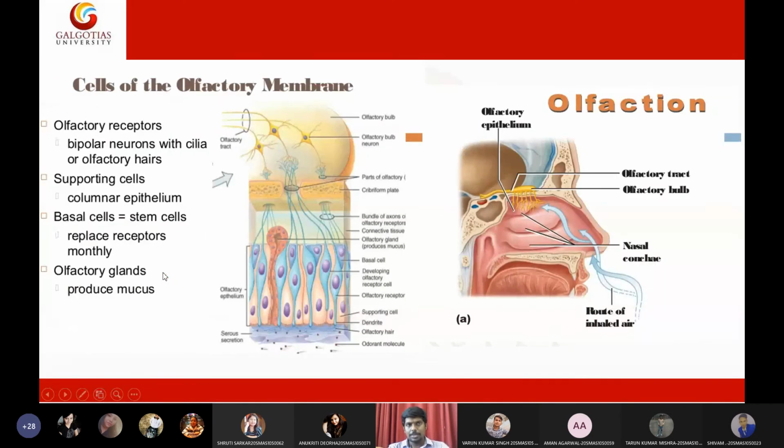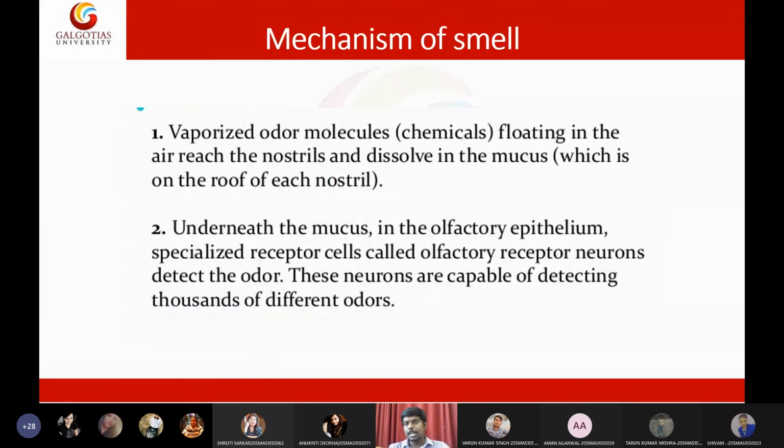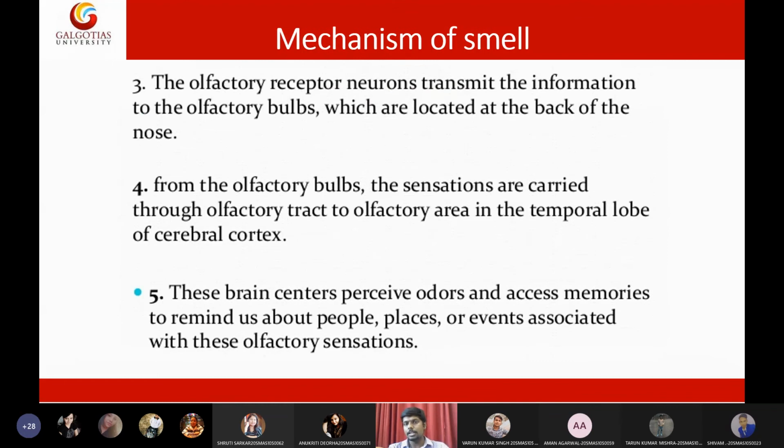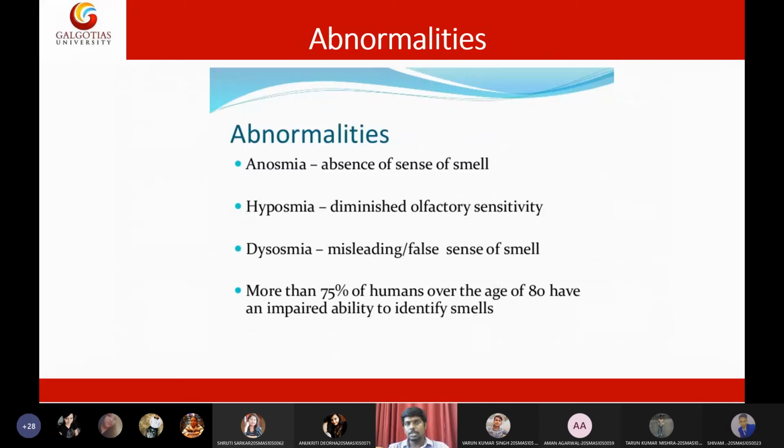Then we discussed the receptors and mechanism of smell. First, air will be humidified, then it will reach the receptors. Receptors will send data to the bulb. The bulb will send data to the brain, and the brain will process the data and give a possible explanation of what we smelled. So this is all about the mechanism.